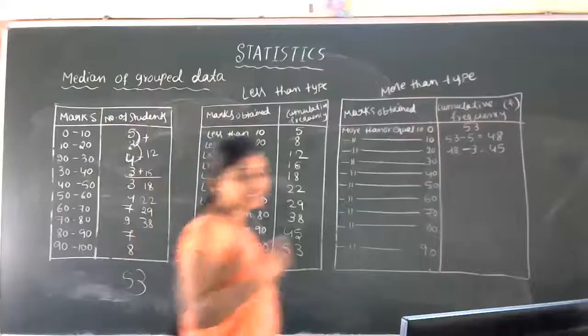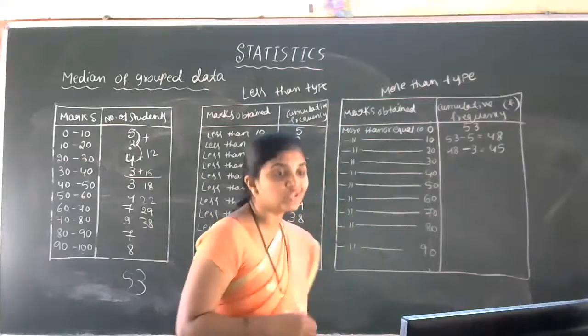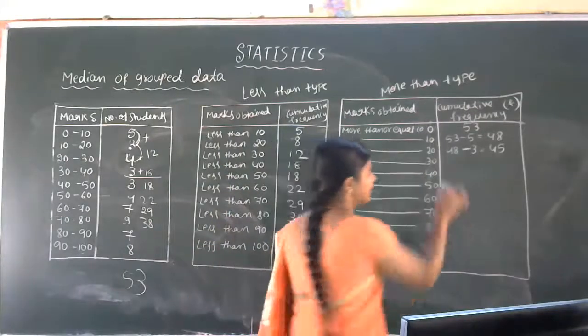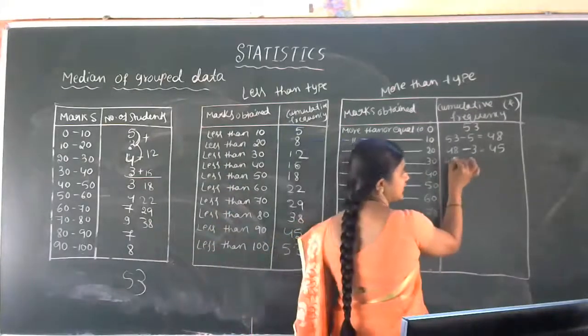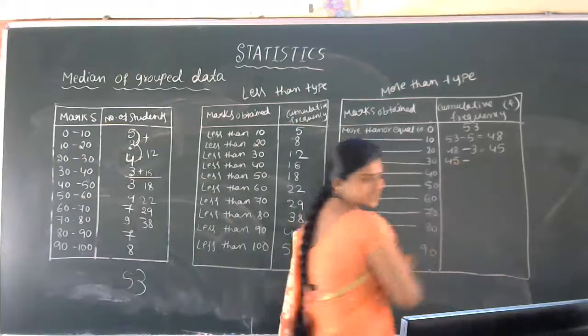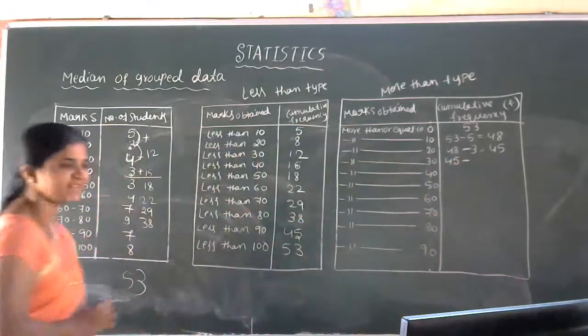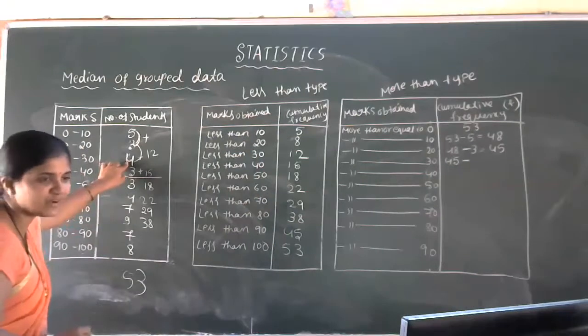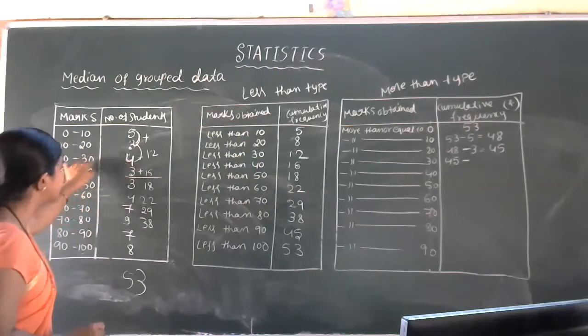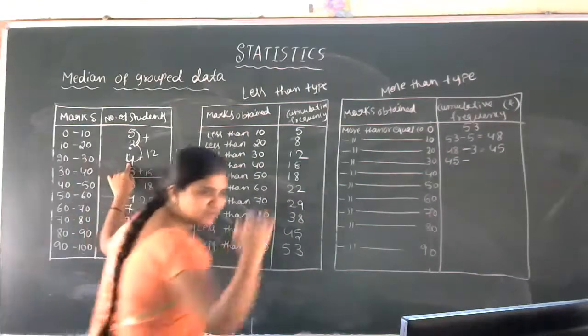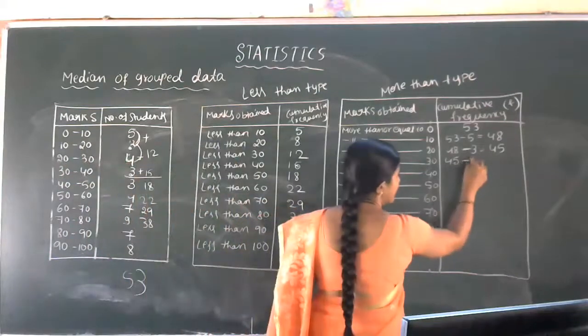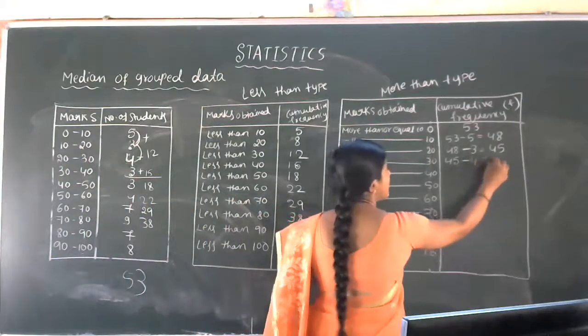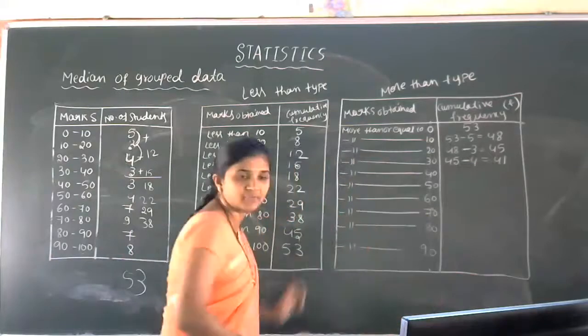Then which is the next one? More than or equal to 30. More than or equal to 30. Now 45 students raise their hand, minus the next term, which is 4. No, 20 to 30 members, 4. So they have to put down their hands. That is 45 minus 4 is 41. Got the idea of this one?